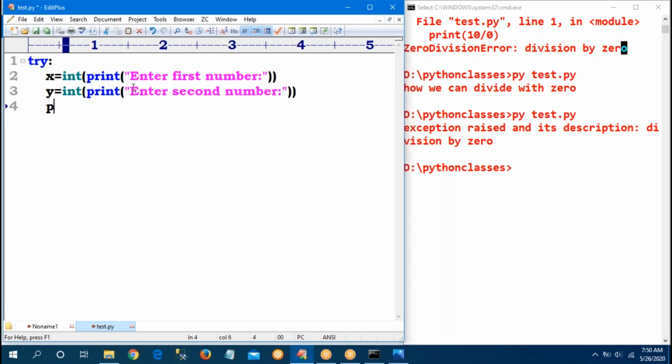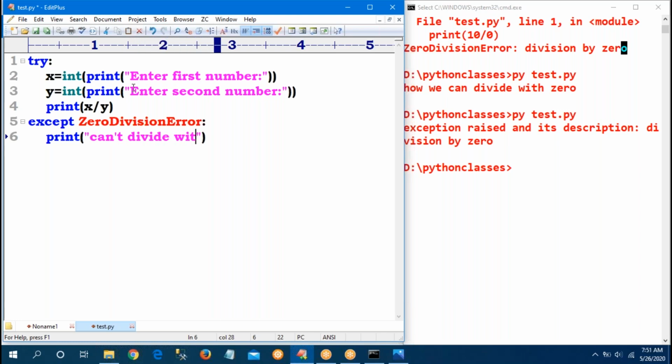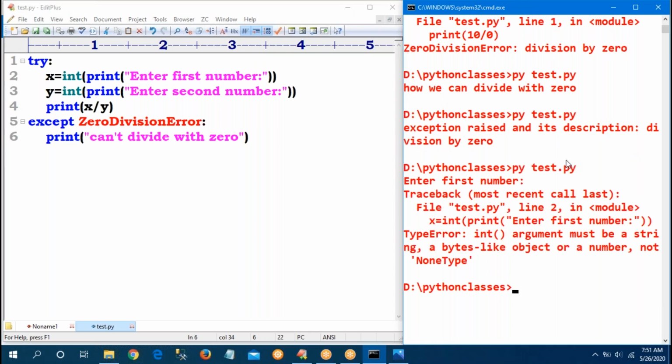Now I want to print X by Y. Perfect. Now except block, ZeroDivisionError. Print that "can't divide with 0". For the except block, the information is "can't divide with 0". Perfect program. Observe.